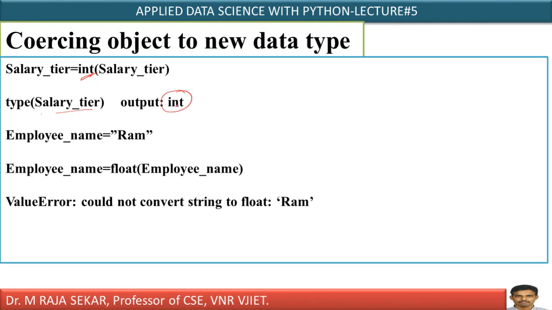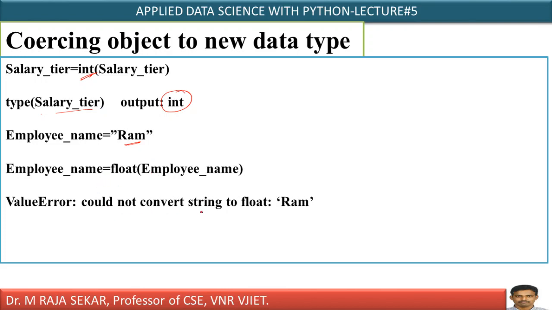What does it mean? However, I have a difficulty here. salary_tier contains an integer enclosed between single quotes. However, if the value enclosed within the quotes is a string, then conversion will not be possible. For example, employee_name equal to Ram. It's not a number. It's purely a string. Then conversion will not be possible. Not all types of coercions are possible. For example, if you want to convert this particular string into float, I cannot convert.